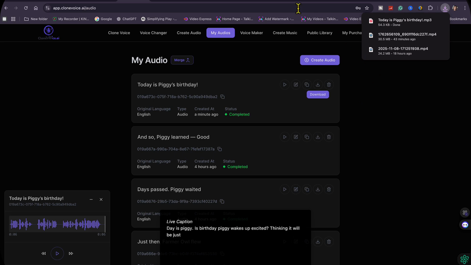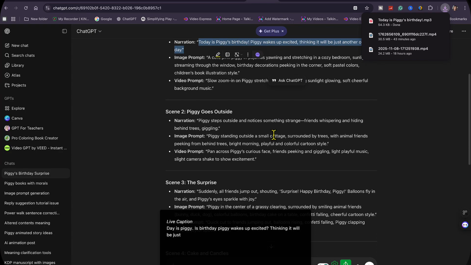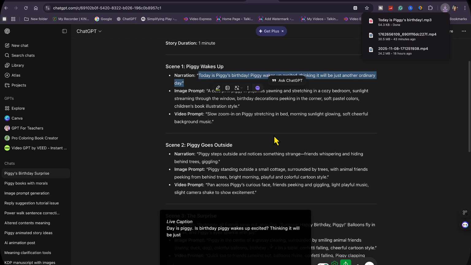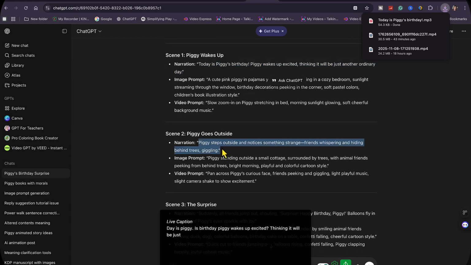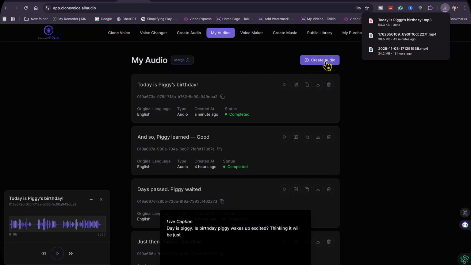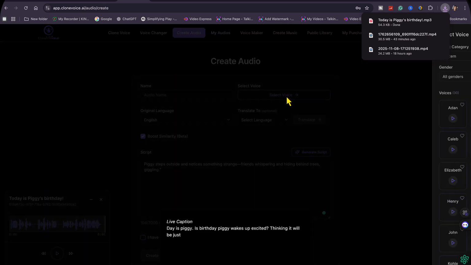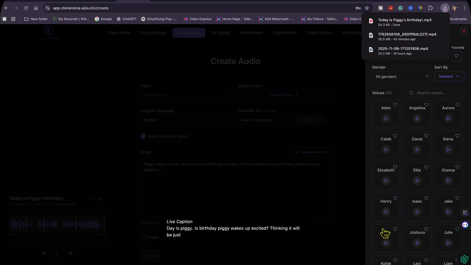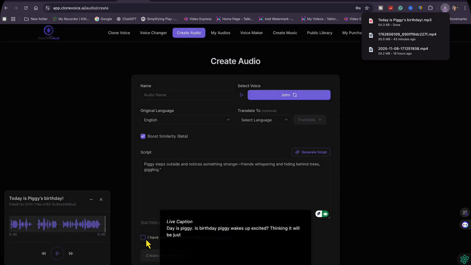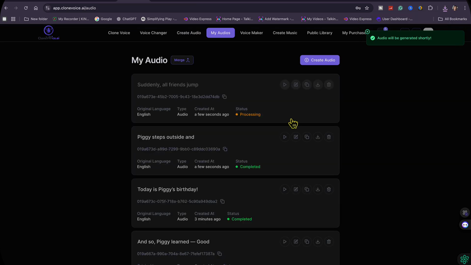All right, and then we're going back to this one, and then we're going to download scene 2. This is scene 1. Then we're going back to scene 2. Same process, guys. We're going to copy this one, clone and create an audio, paste it here, choose the voice, select the voice. All right, and then click this box and create the audio. Same process, guys, until you finish all the narrations up to scene 5.